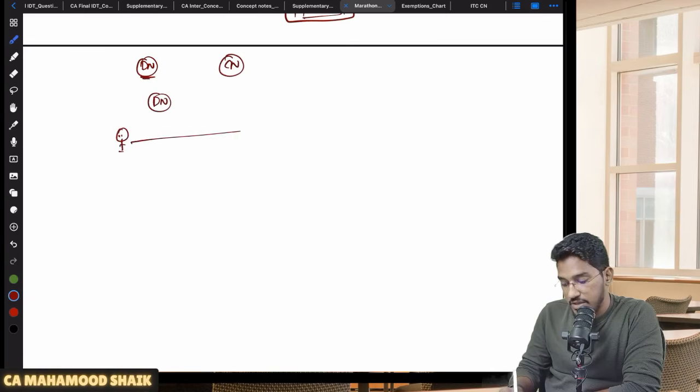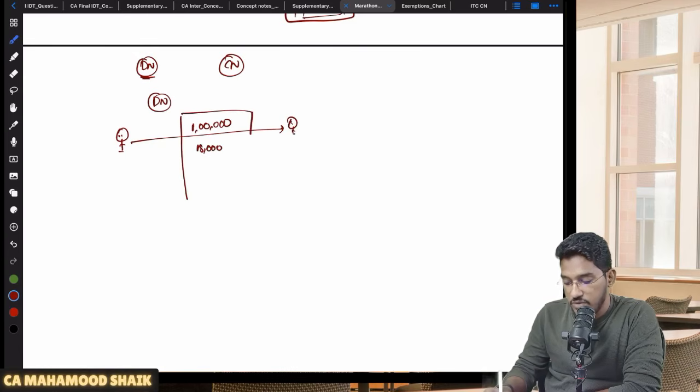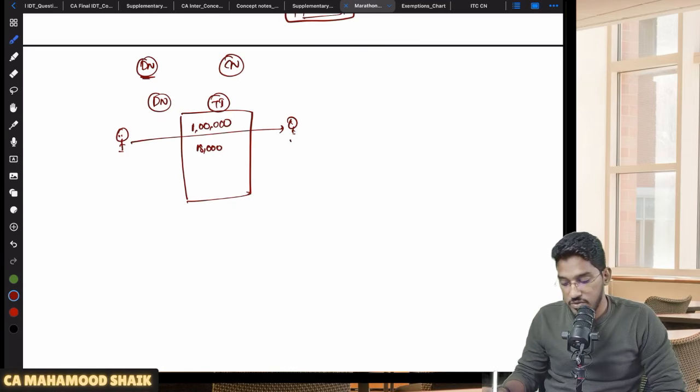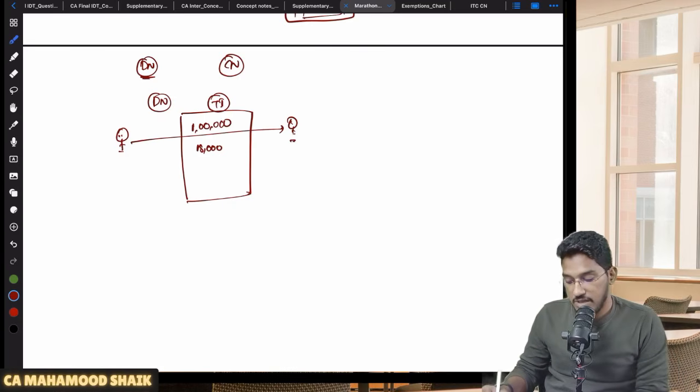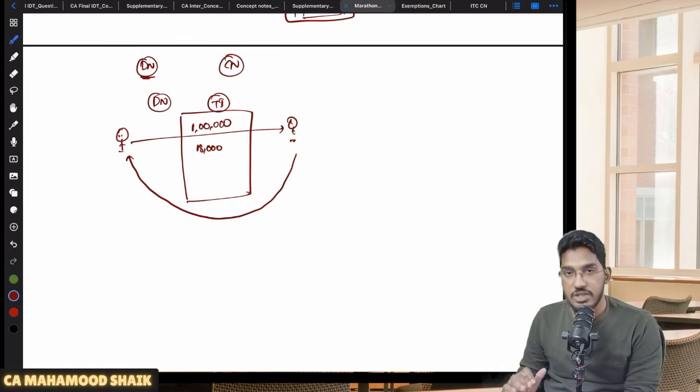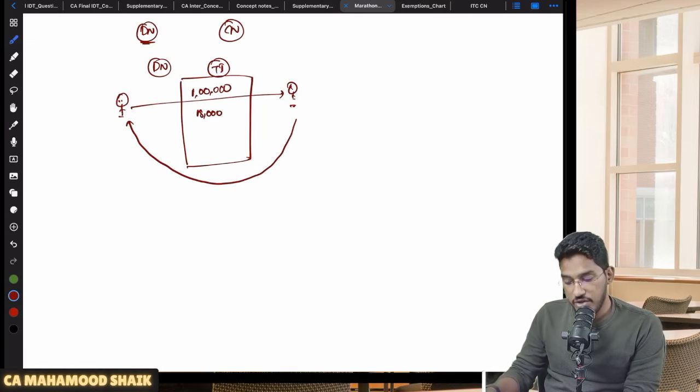Let us say, for example, you are a supplier. You made some 1 lakh worth of supply to the recipient, on which you have charged 18,000 rupees of GST also, and you have given one tax invoice charging that invoice amount along with GST. So you have given tax invoice to the recipient. Now, because of some reason, as a supplier, you want to collect an extra amount. In addition to the invoice value, you want to collect something extra. Then you will issue a document called debit note.